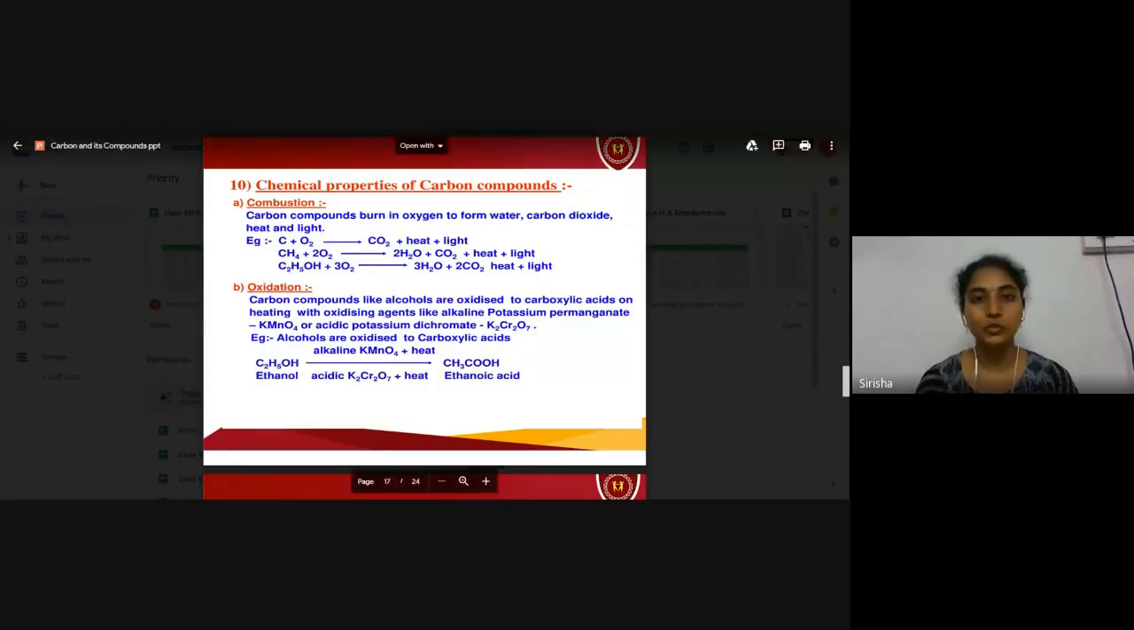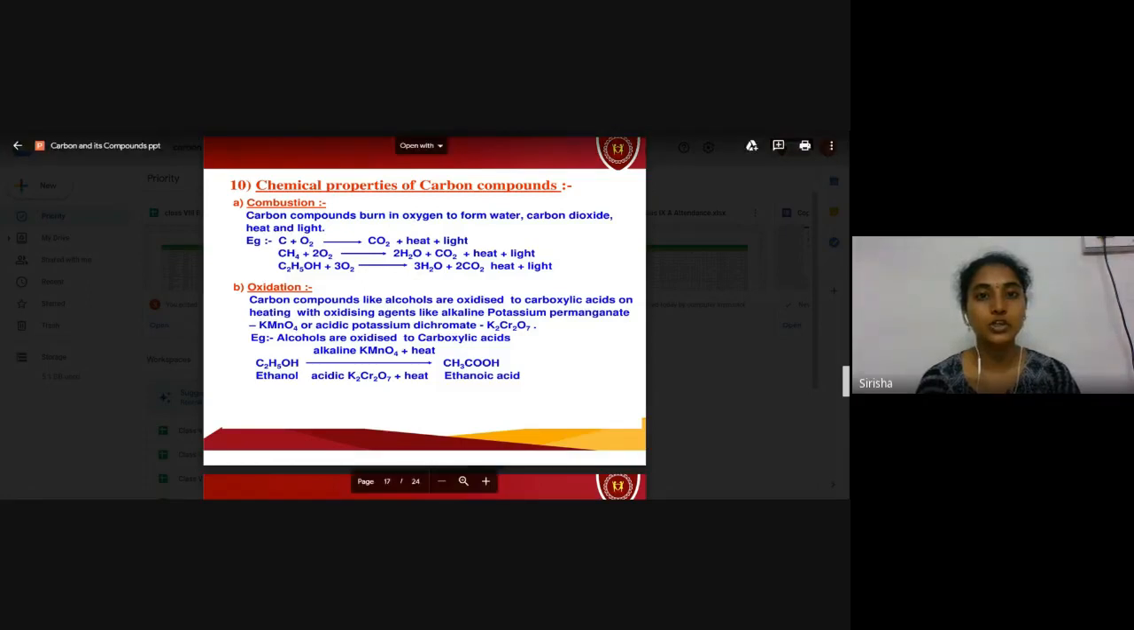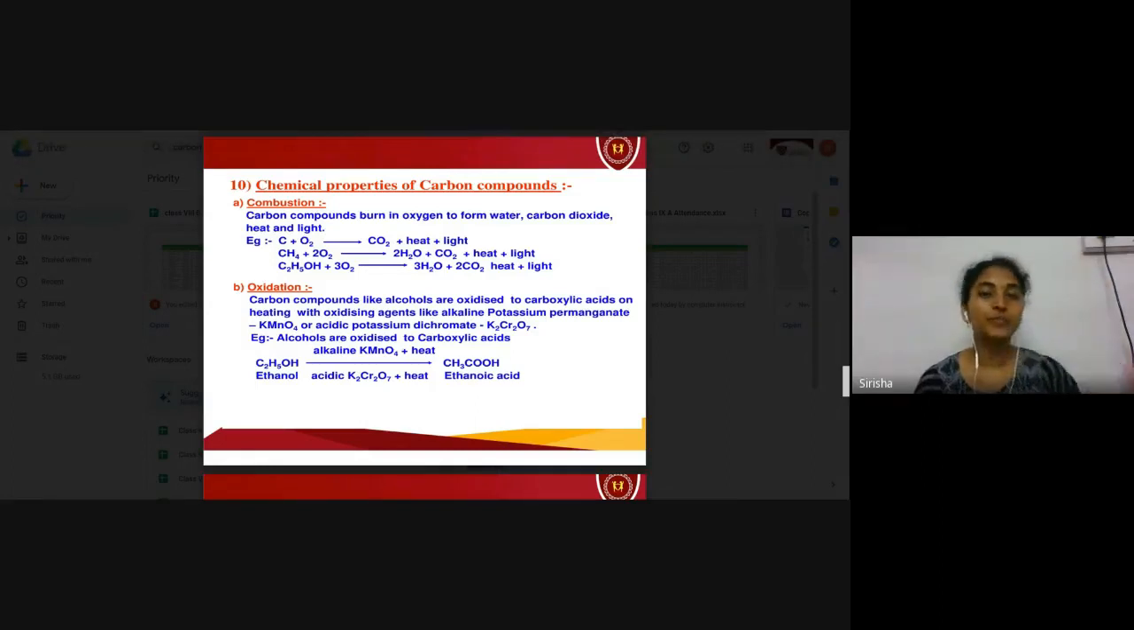And it forms ethanoic acid. Ethanol, the formula is C2H5OH. Eth means two carbons, and ethanoic acid is our acetic acid. Common name is acetic acid. So the alcohol's OH group will be converted to COOH group. Alcohols will be converted to carboxylic acids in the presence of oxidizing agents such as alkaline KMnO4 or acidified K2Cr2O7, that is potassium dichromate. This is regarding combustion reactions and oxidation reactions.